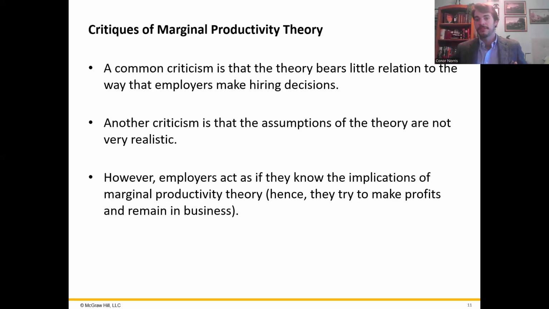And in real life, firms act as if they understand marginal productivity because failing to do so ends up hurting them in the long run.